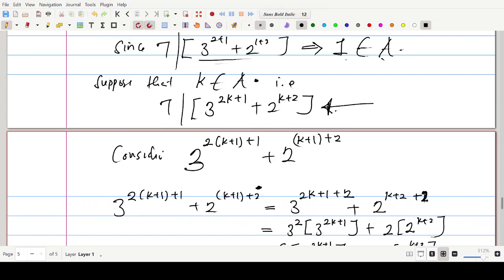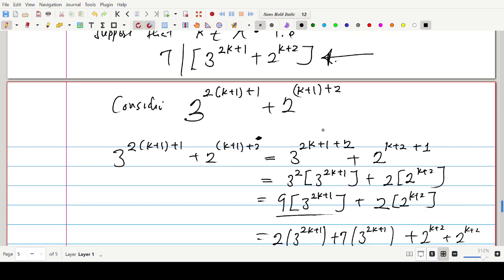It's 2k plus 1 plus 1, plus 2 to the power k plus 1 plus 2. Right, we are right. This is 1, okay. I think everything is in order.